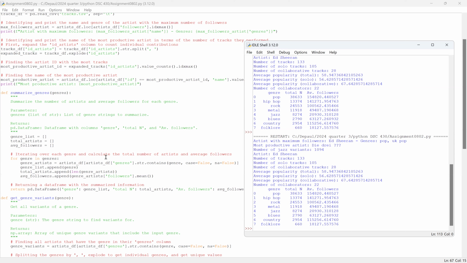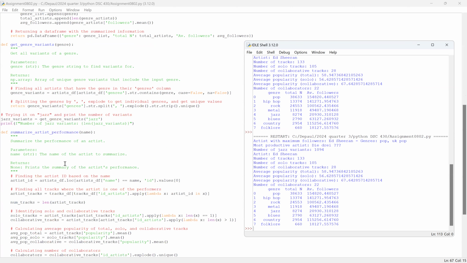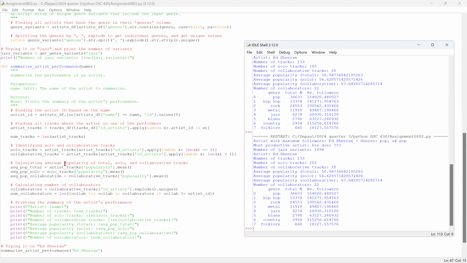Explain how you classify a track to be either solo or collaborative performance. Okay. So to classify tracks as either solo or collaborative, I examined the ID artist column in the tracks dataset. If this column contained only the ID of the artist being analyzed, the track was classified as a solo performance. If the track ID artist column included multiple IDs indicating multiple artists, it will be classified as a collaborative performance.